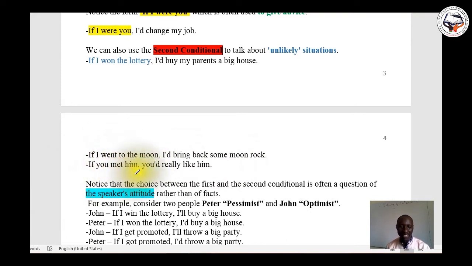If you met him, you'd really like him. You see, very simple. Okay.